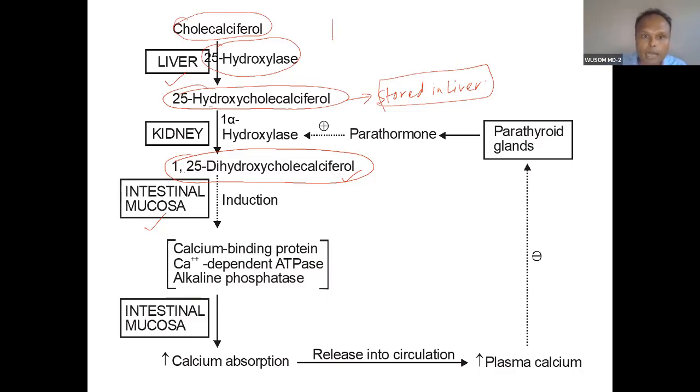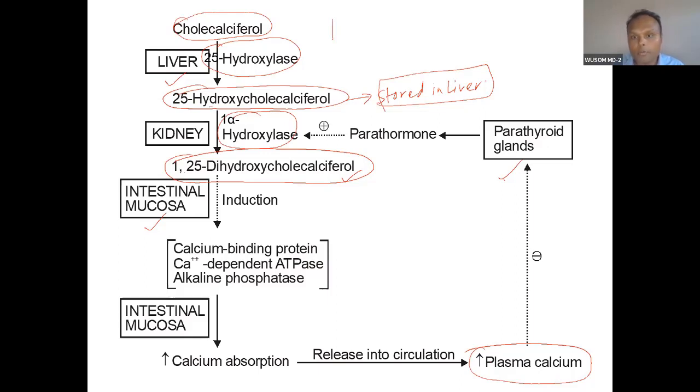The kidney enzyme is activated by parathyroid hormone, and parathyroid hormone is activated when calcium is low. When calcium is high, it will be inhibited.